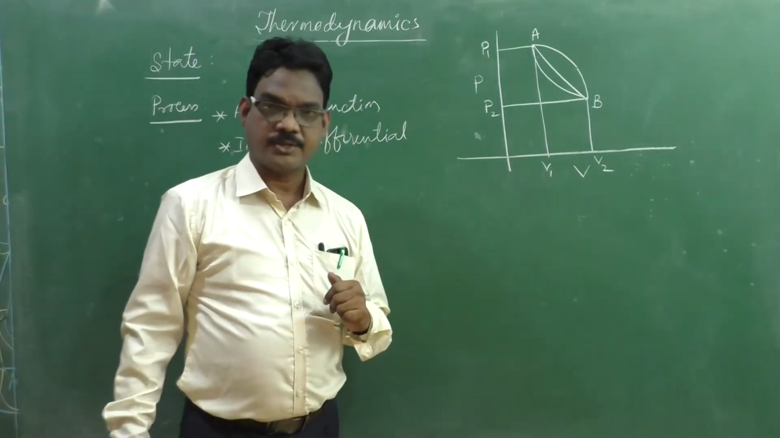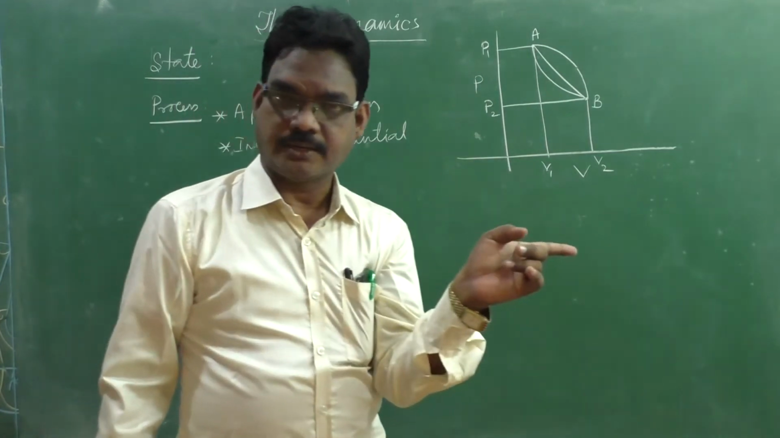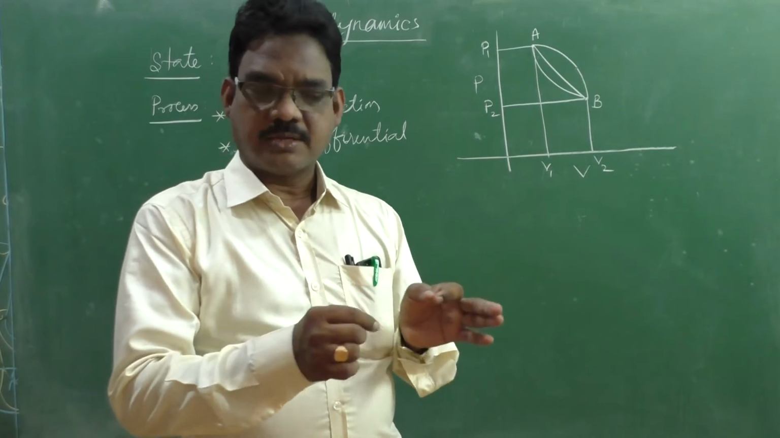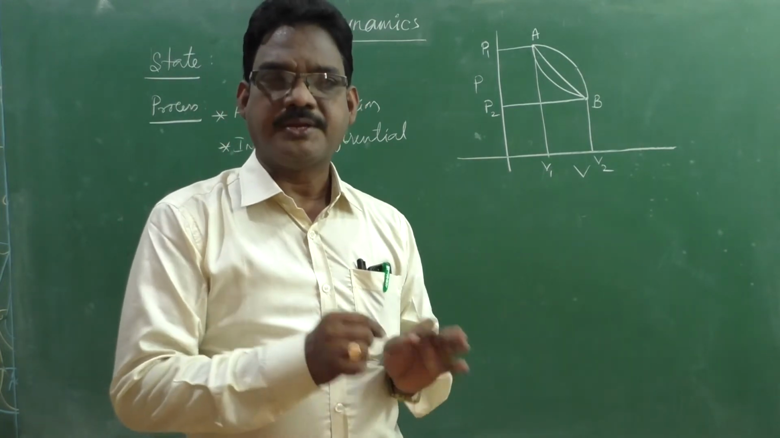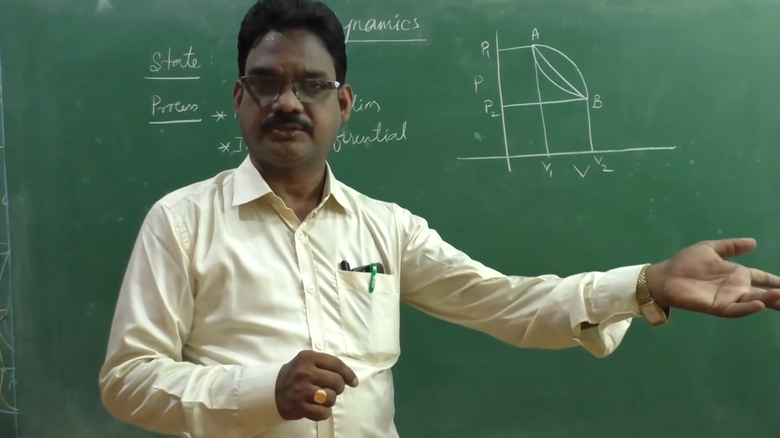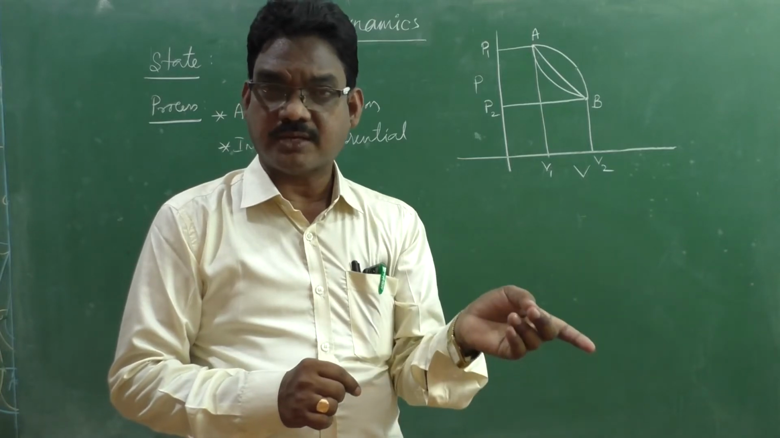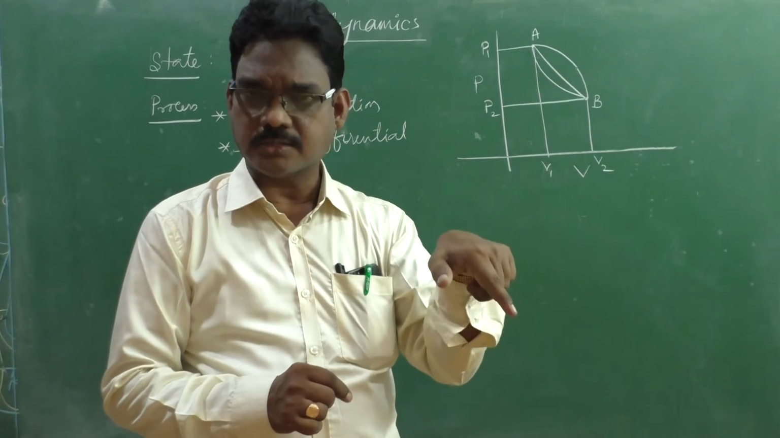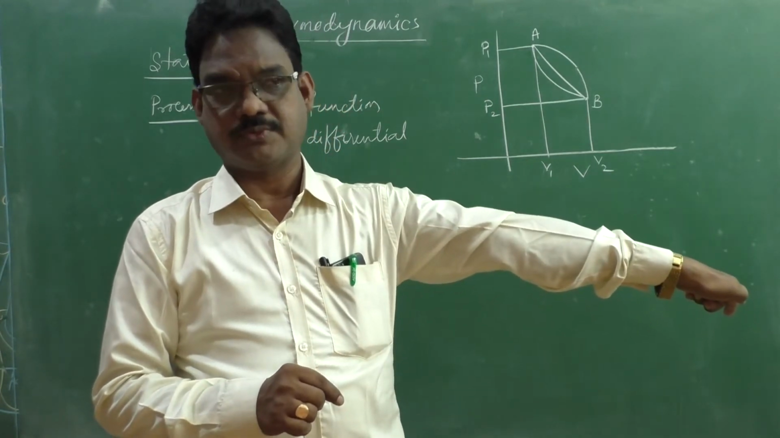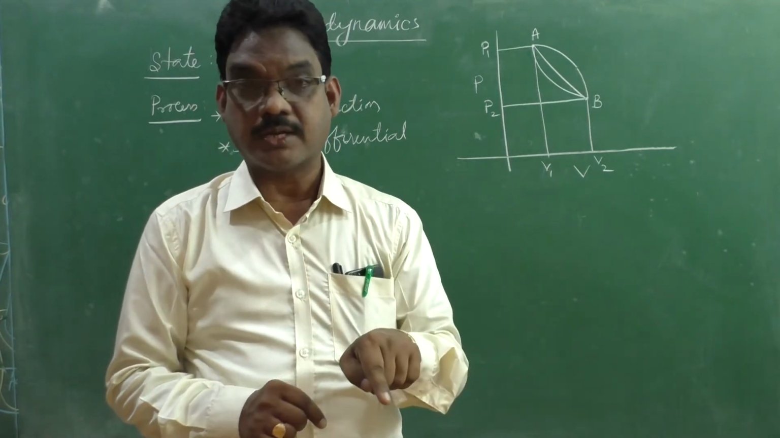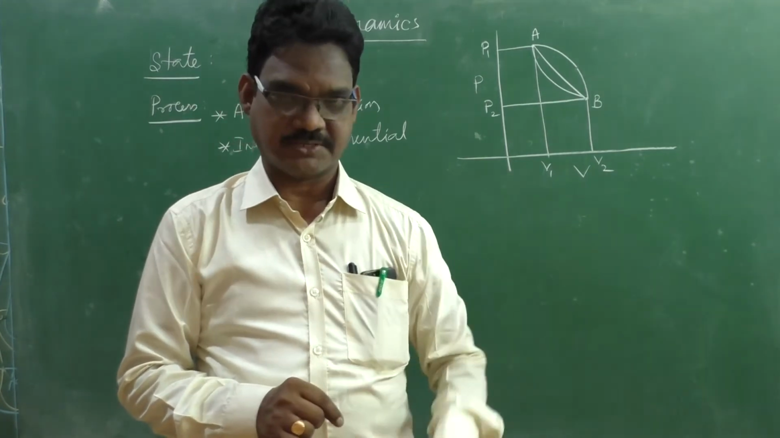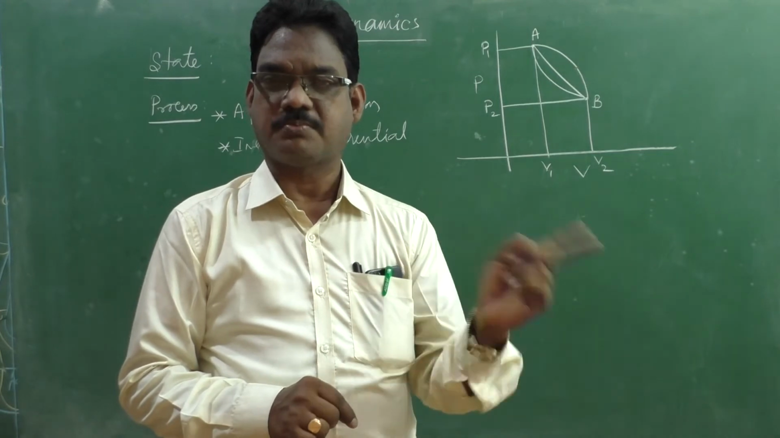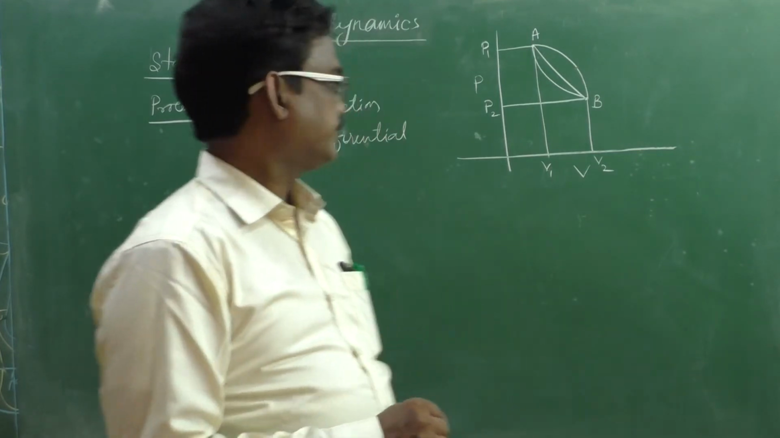Next one. If you compare the property, properties are defined as measurable quantities to identify or to define the state. That means when the system reaches a state or a point, then property comes into picture. Therefore, property is a point function. Process is a path function. Right? Now,